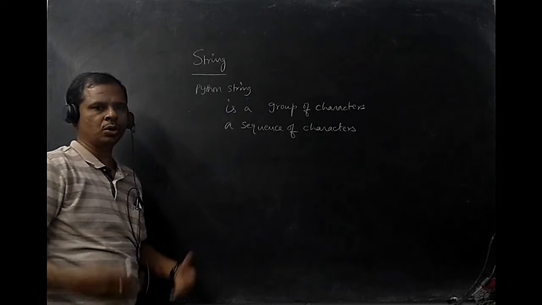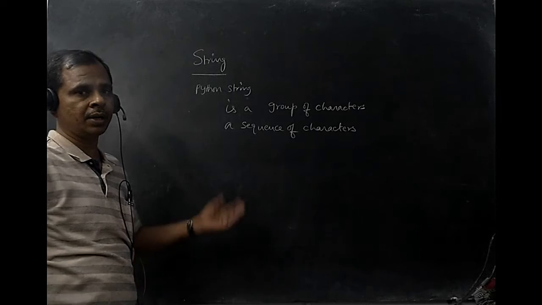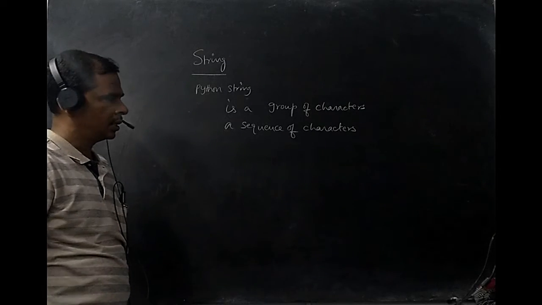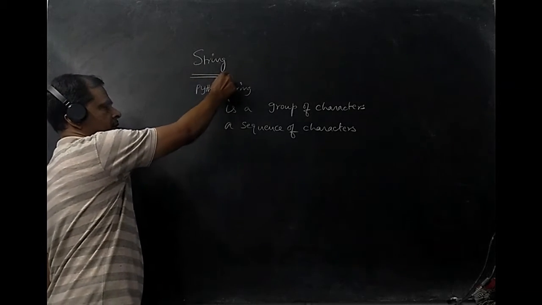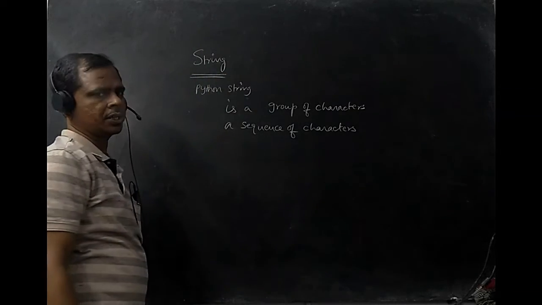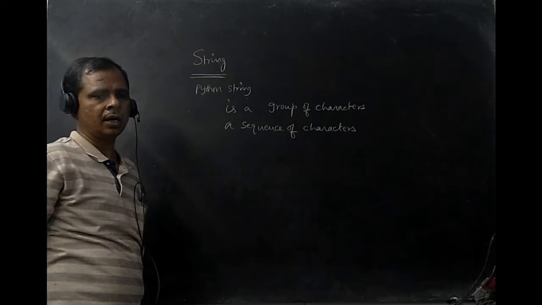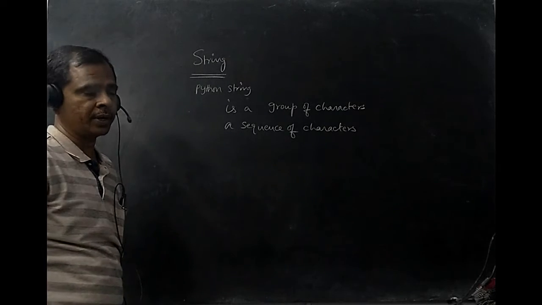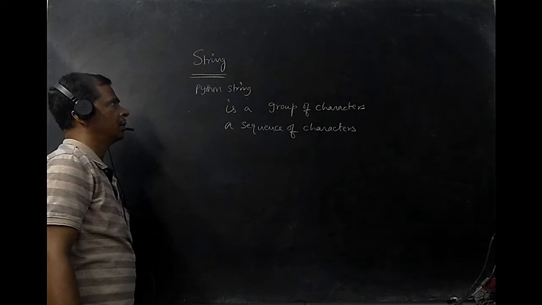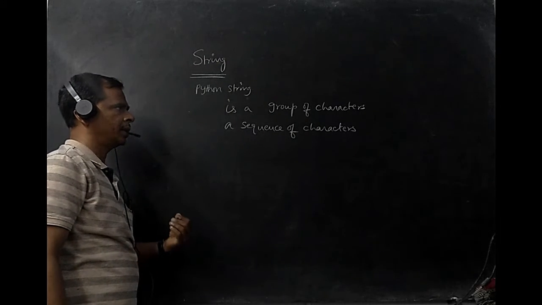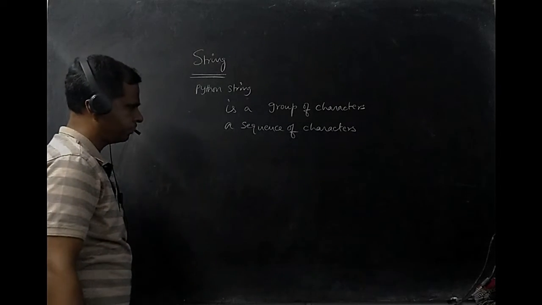When you want to store your name, address, etc., even sometimes a number also can be given as a string. In such cases, your data can be given in the form of a string. Once you give a string, that cannot be used for arithmetical operations, right? So arithmetical operations cannot be done on strings. Of course, a limited arithmetic can be done on strings, but not fully, right?